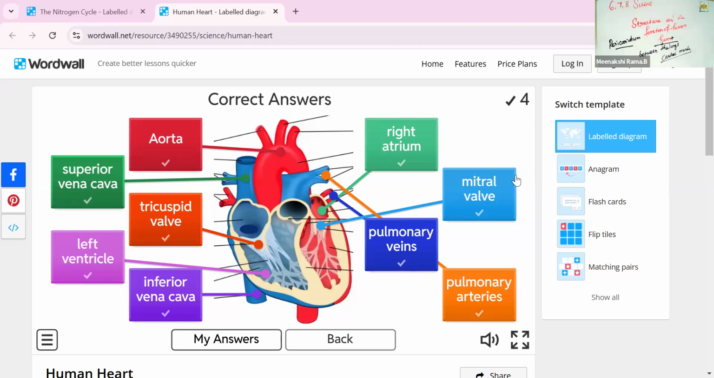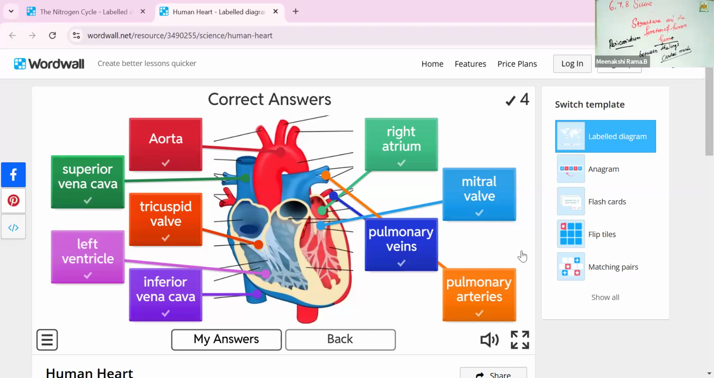The semi-lunar valves of the major arteries that leave the heart prevent the backward flow of blood. So the semi-lunar valve is one of the important valves because it protects against the backward flow of the blood. So these are all the right parts of our human heart. In this session, we learned first the nitrogen cycle, and another topic, the structure of the human heart. Next class we are going to learn the function of the human heart.